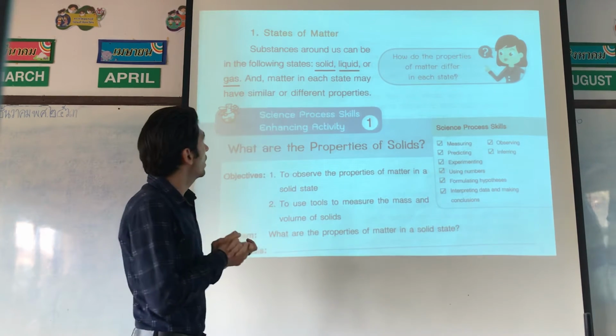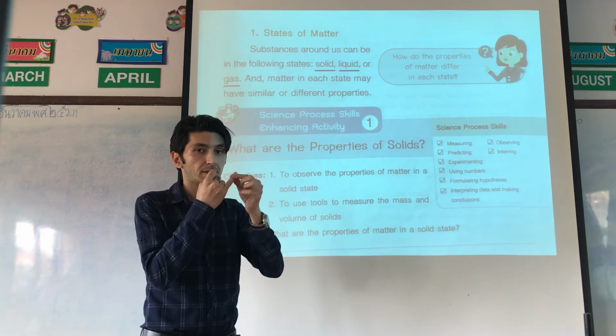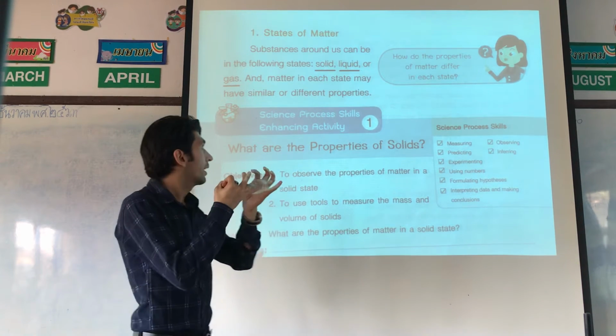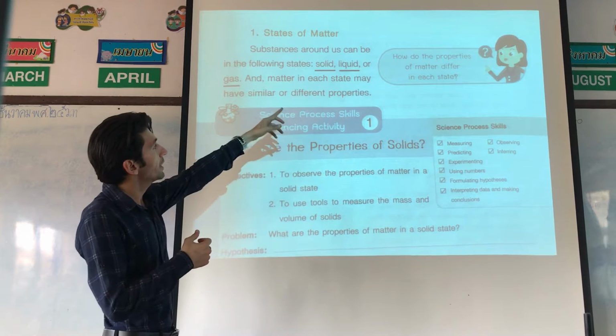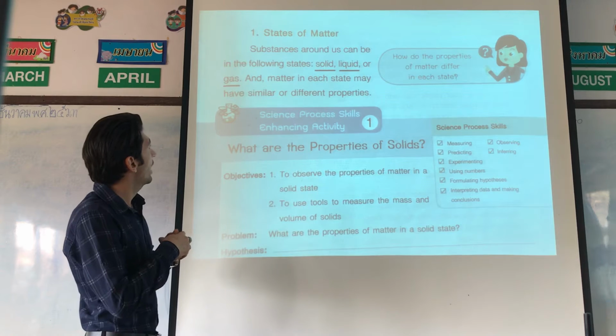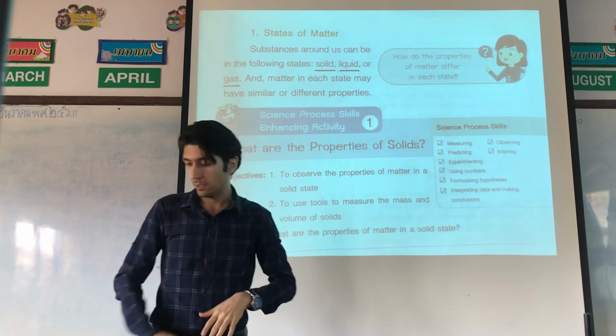Substances around us can be in the three states: solid, liquid, and gas. It's very important. And matter in each state may have similar or different properties.